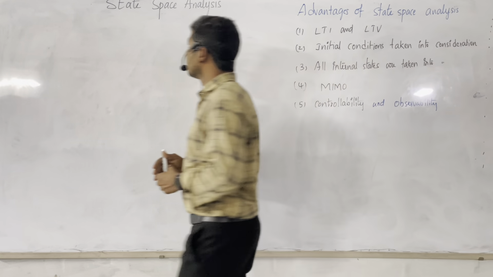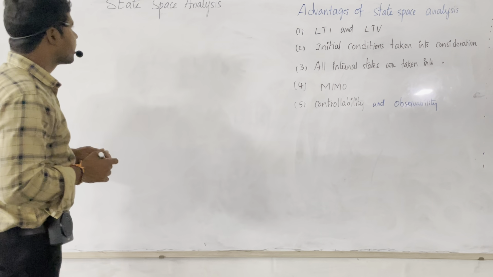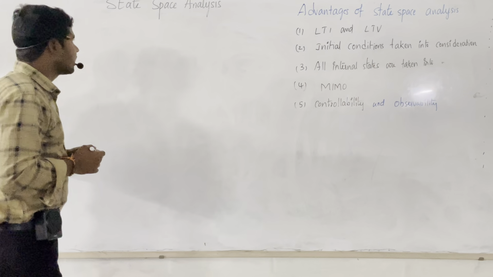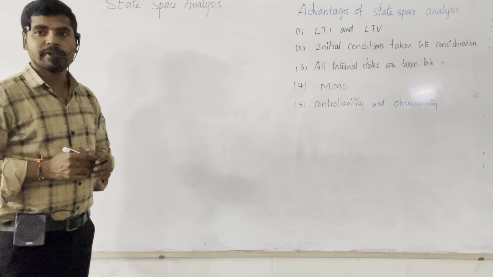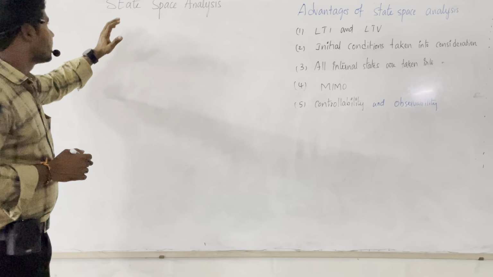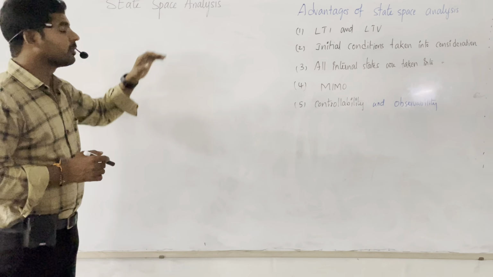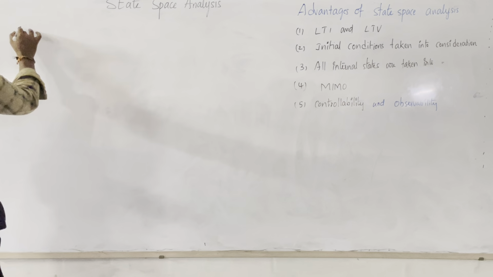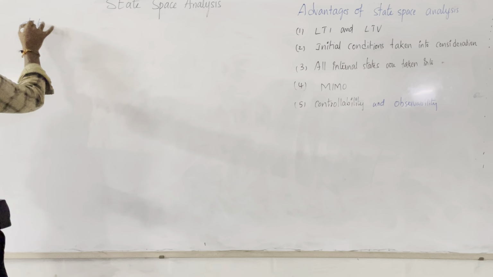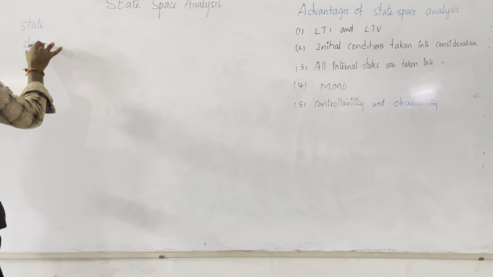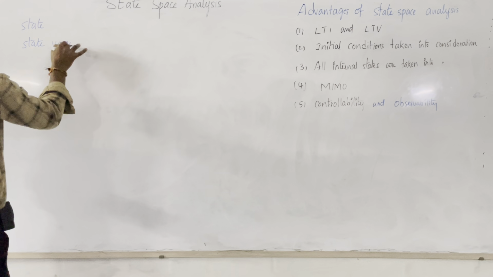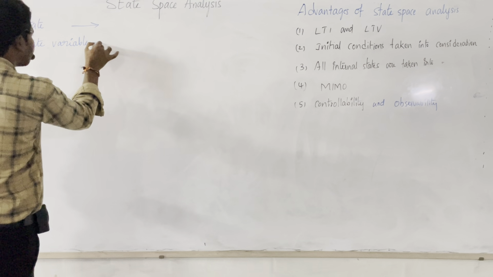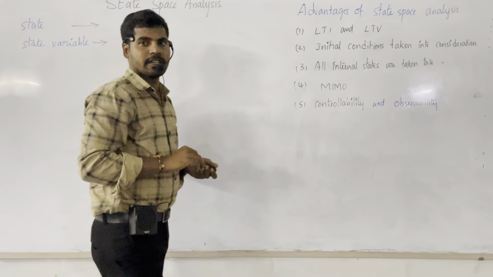So before that, let us see what is meant by state, what is meant by space, and state space analysis. We have three meanings here. One is a state, the second one is a state variable, and the last one is analysis. So state, state variable. Obviously, what is meant by state and what is meant by state variable?